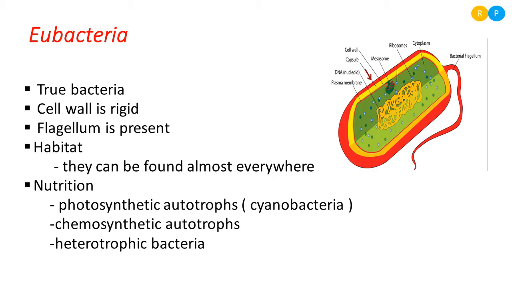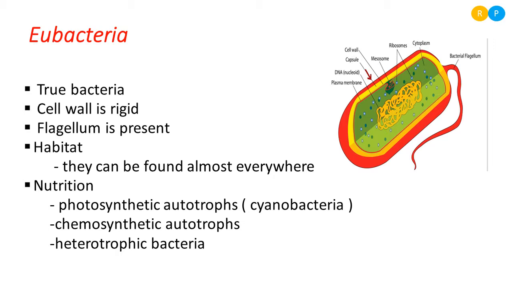Heterotrophic bacteria cannot prepare their own food material, so they depend on other organisms for their survival. Here we can see symbiotic organisms, decomposers, and parasites. Heterotrophic bacteria are divided again into a number of different categories based on their food material.